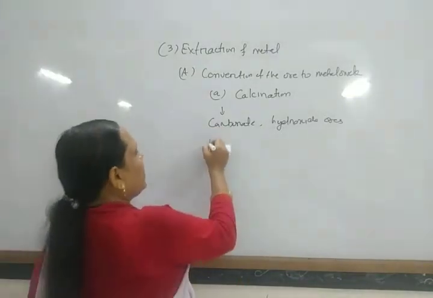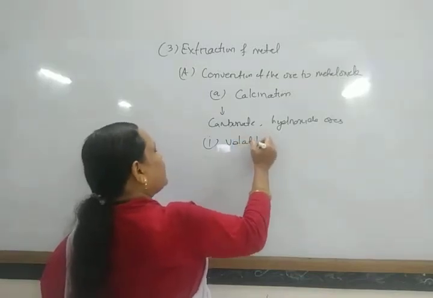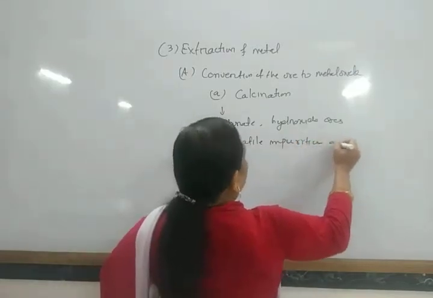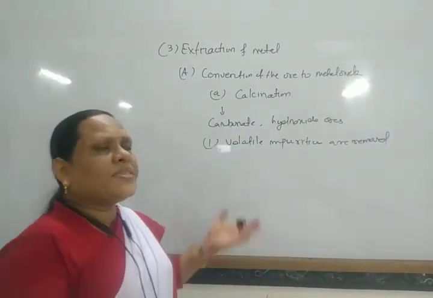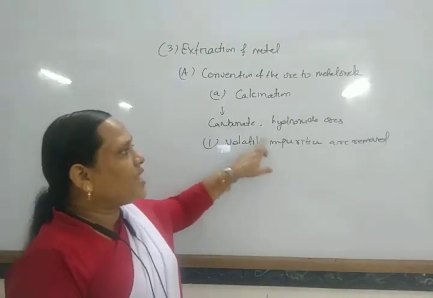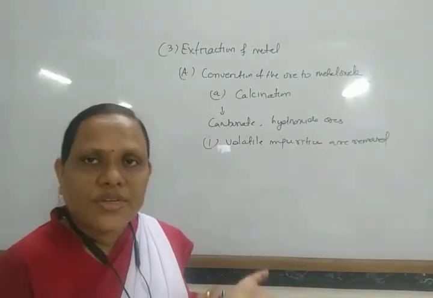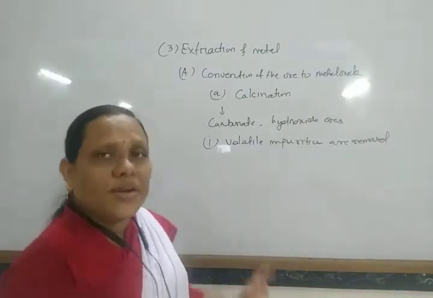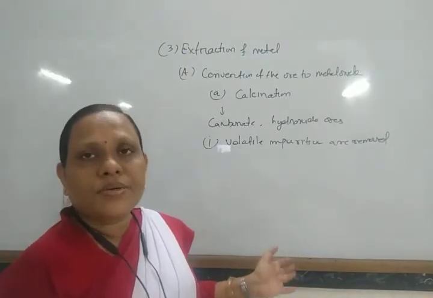In this process, the volatile impurities are removed. If volatile impurities like arsenic, antimony, etc. are present, they are converted into oxides and removed. If moisture is present, the moisture is removed. The lower oxides are converted to higher oxides, and the carbonate ores are converted into oxides.